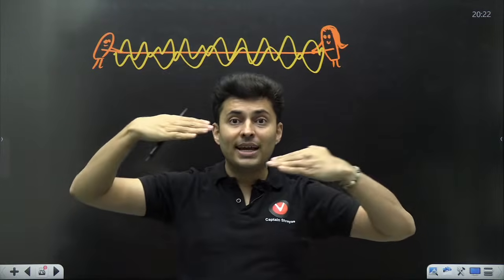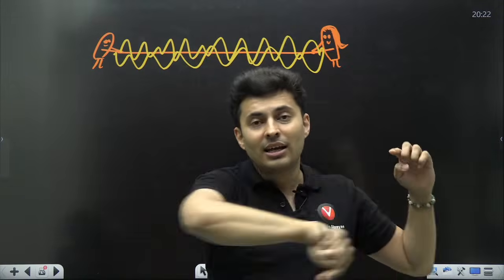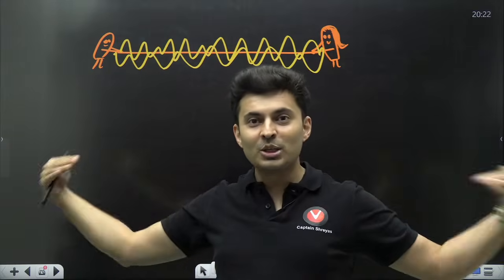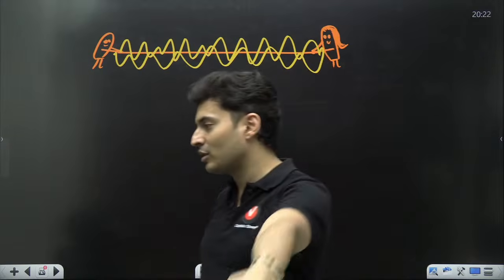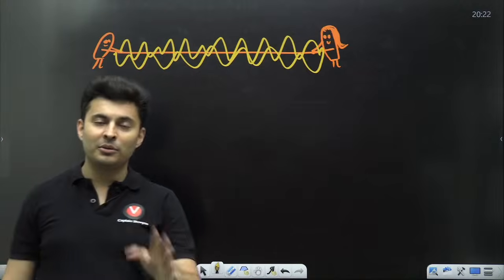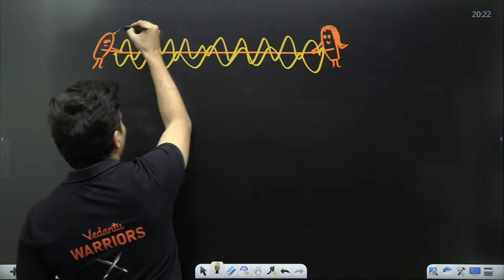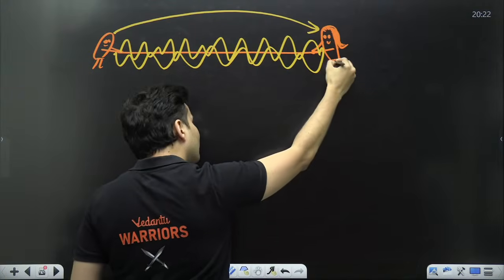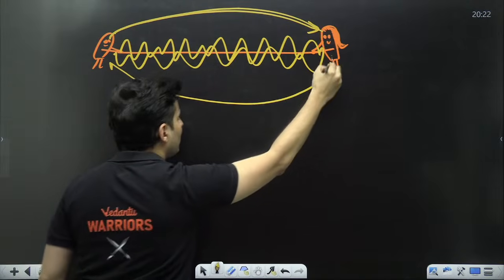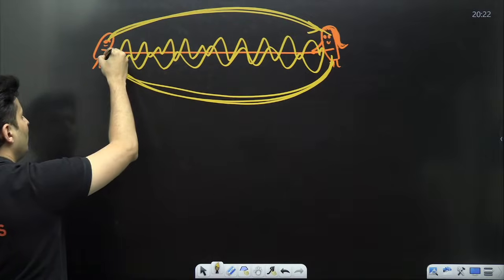Now you have two waves going in two different directions. One is the actual incident wave and the other is the reflected wave of the incident. These two waves are going in opposite directions, yes or no? What is one wave doing? One wave is taking energy from Pandu to Champa, and the reflected wave from Champa to Pandu. One energy going from here to here, another from here to here.